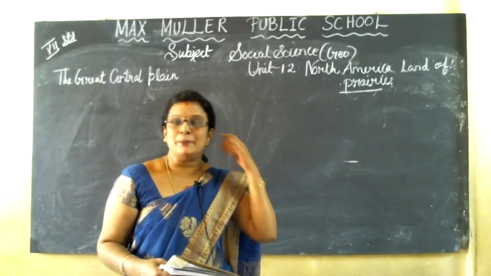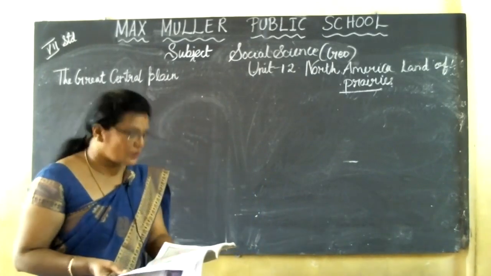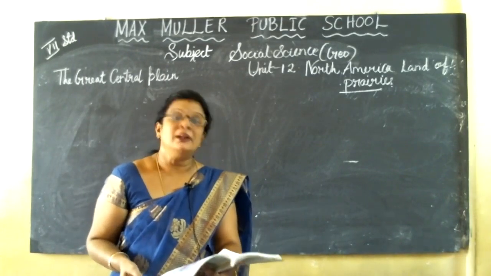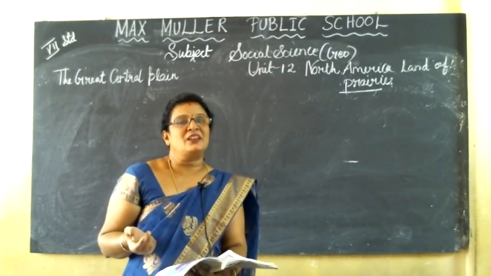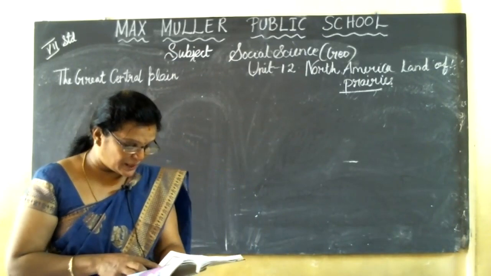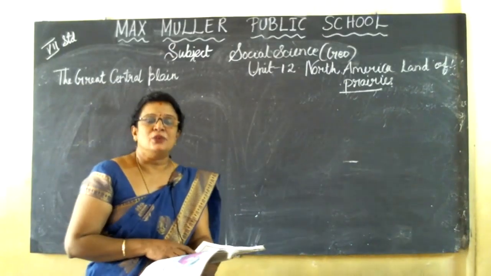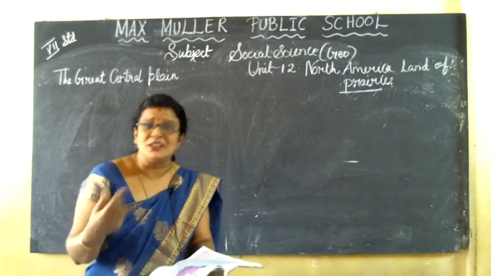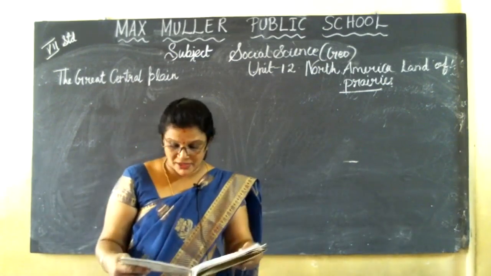Actually, in the previous class we discussed North America, the land of prairies. In that last session we discussed the introduction of North America, and who discovered it. In 1505, an Italian navigator named Amerigo Vespucci discovered North America as a continent. Then, how did North America develop?